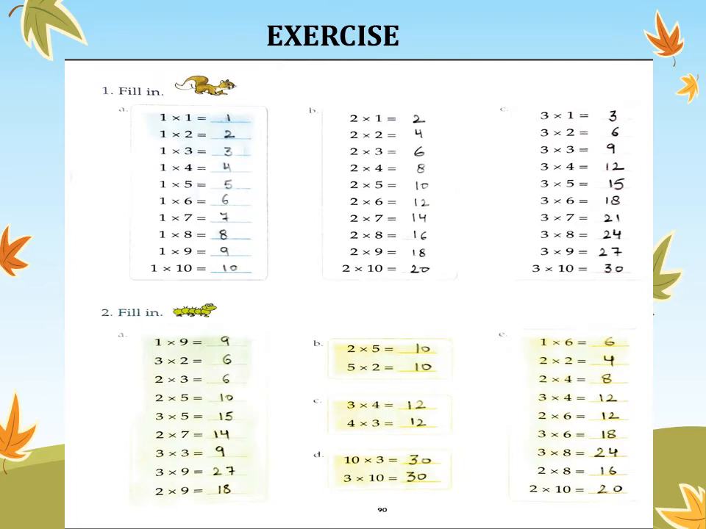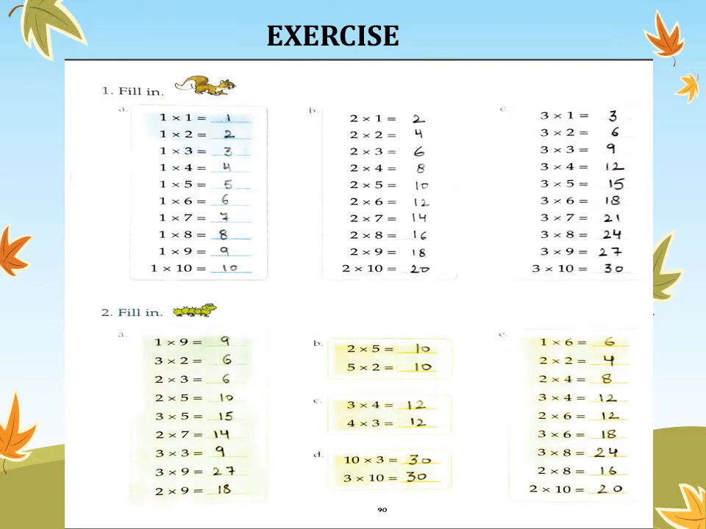So in B, C and D part, please focus on B, C and D part of question number 2. What we can see is, you can see 2 into 5 equals to 10. Also, if we reverse it, that is 5 into 2, that will also result the same, that is 10. Why? Because if we are multiplying 2 5 times, or if we are multiplying 5 2 times, the answer will be same. That is the trick or the magic you can say in multiplication.